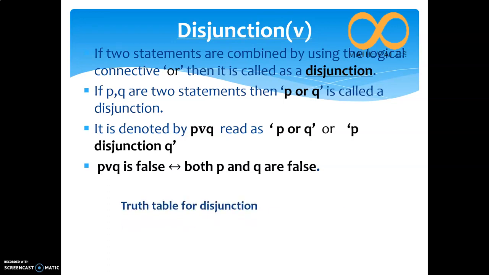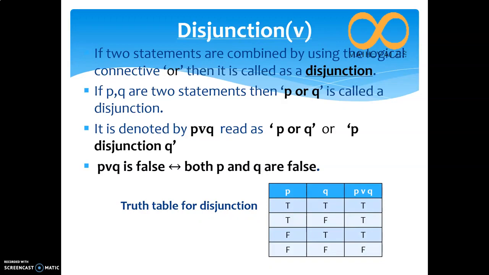The truth table again you have to learn by heart. In the first row, both the statements are true, so it is true. In the second row, the first statement is true and the second statement is false, so the answer is true. Third row: first value is false, false or true is true. Fourth row: you read it like this: false or false is false.